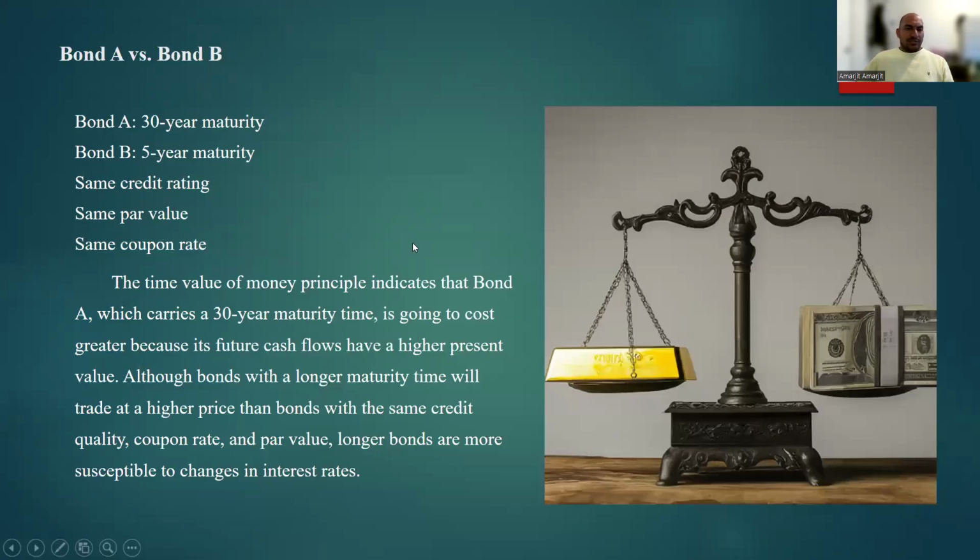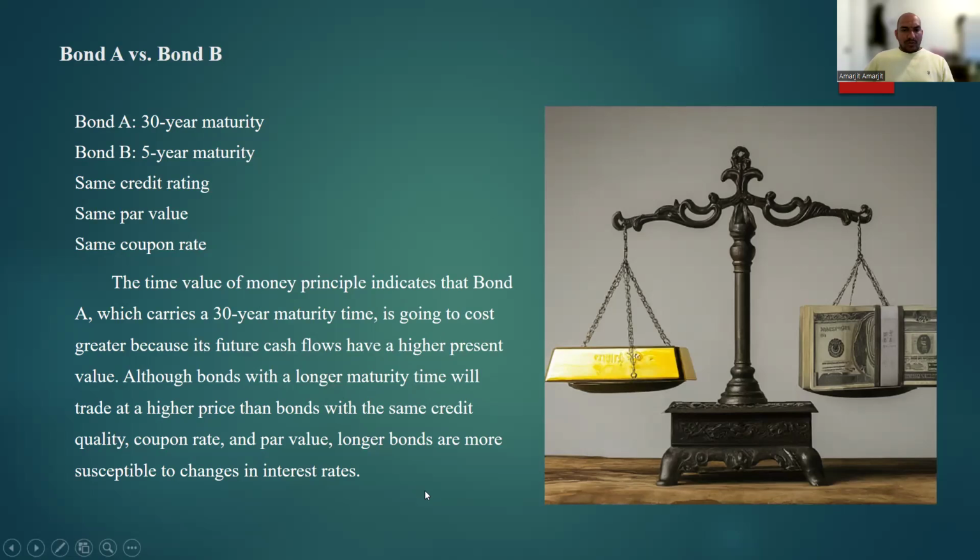In this question, we have two types of bond, bond A and bond B. Bond A has a 30-year maturity, bond B has a 5-year maturity. Both bonds have the same credit rating, same par value, same coupon rate. The time value of money principle indicates that bond A, which carries a 30-year maturity, is going to cost more because its future cash flows have a higher percentage value.